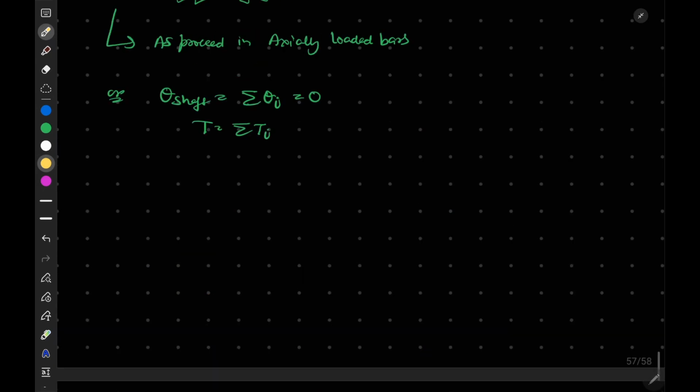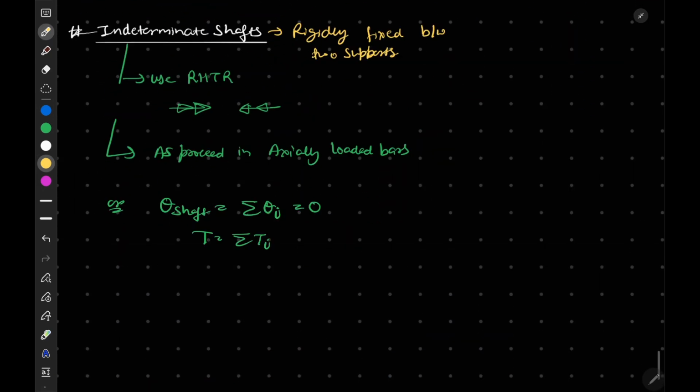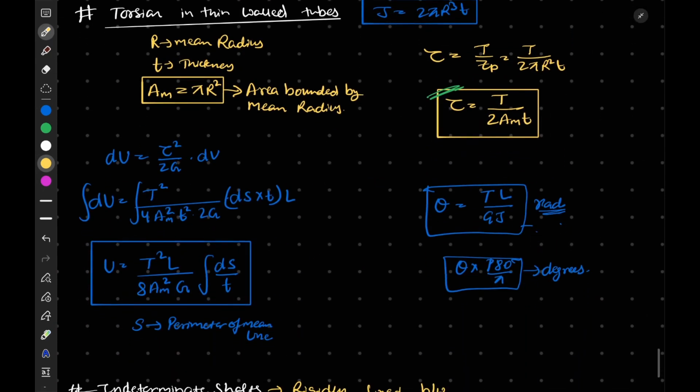And one more point I would like to discuss when we have discussed thin wall tubes. Here our theta is generally given by, let me mention it here, theta is written here, no? So this theta is given by del u by del t. This is also an expression, so we can directly use this equation to calculate theta here.